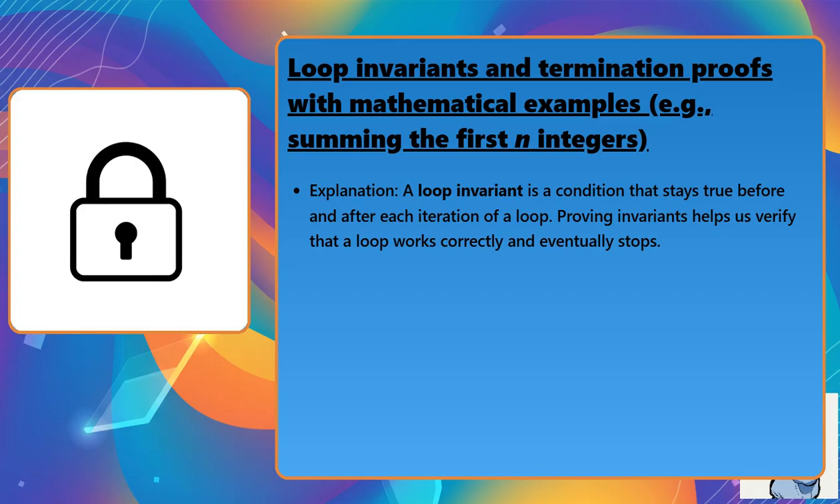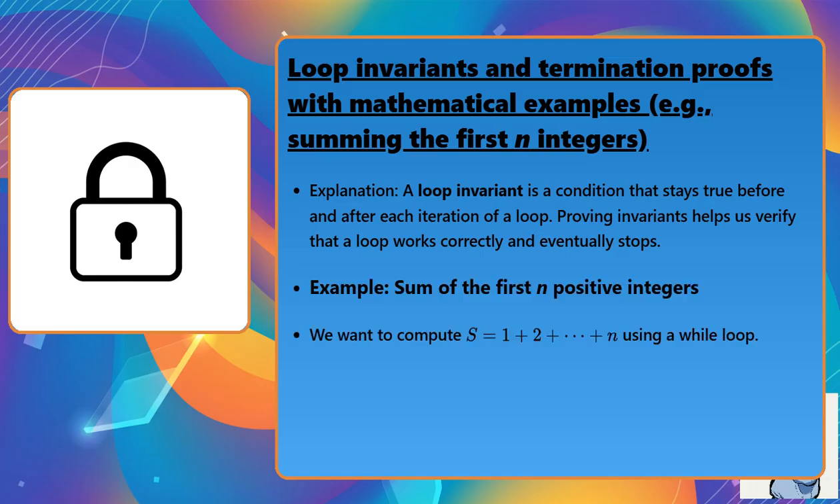Explanation: a loop invariant is a condition that stays true before and after each iteration of a loop. Proving invariance helps us verify that a loop works correctly and eventually stops. Example: sum of the first n positive integers. We want to compute s = 1 + 2 + ... + n using a while loop.